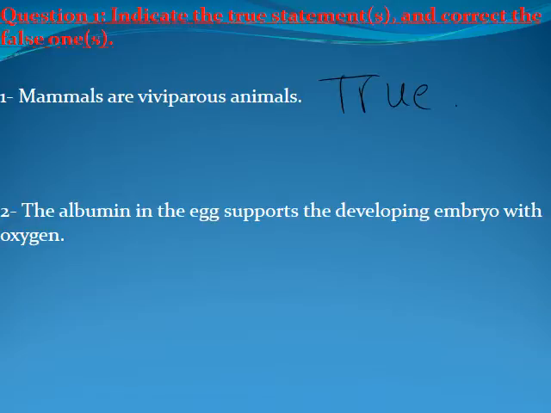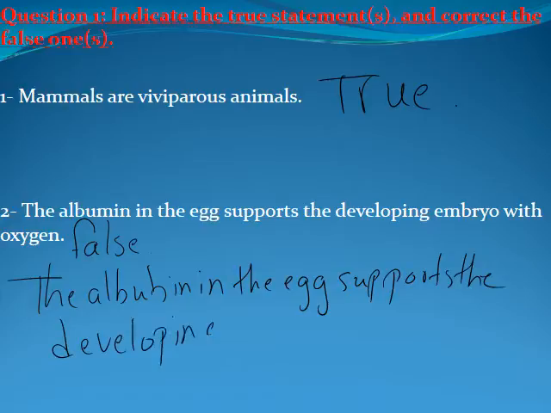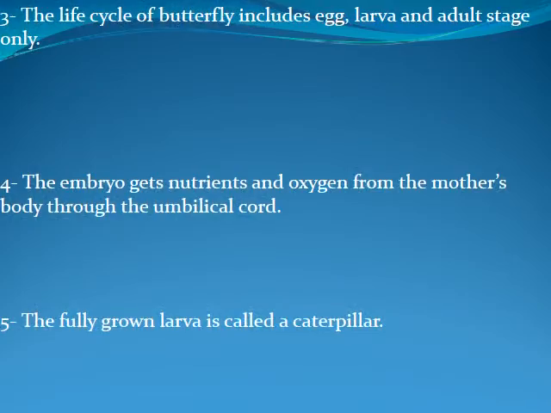Moving to 2. The albumin in the egg supports the developing embryo with oxygen. Celia? False. What's the correction of this? The albumin in the egg supplies the developing embryo with water and proteins. Okay, the albumin in the egg supports the developing embryo with what? Water and proteins. Thank you, Celia. Moving to part 3.